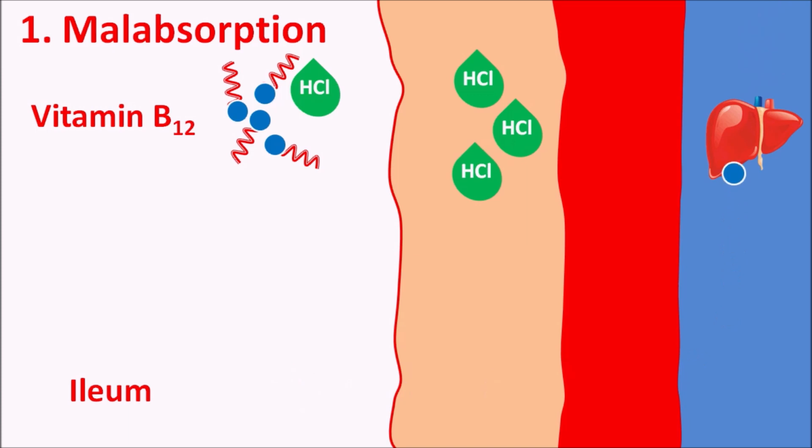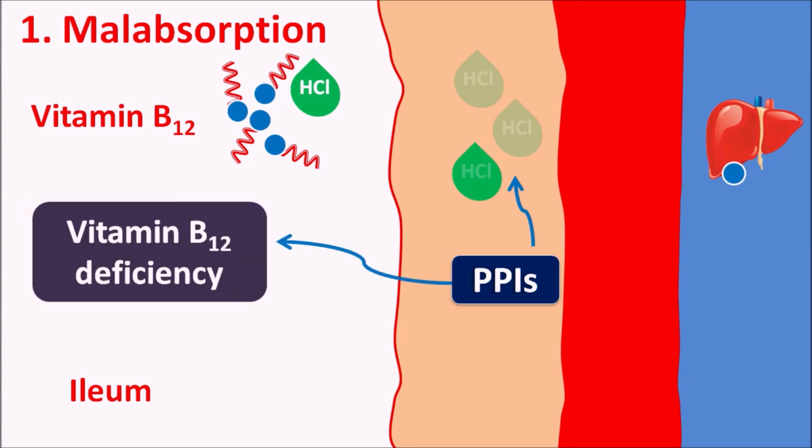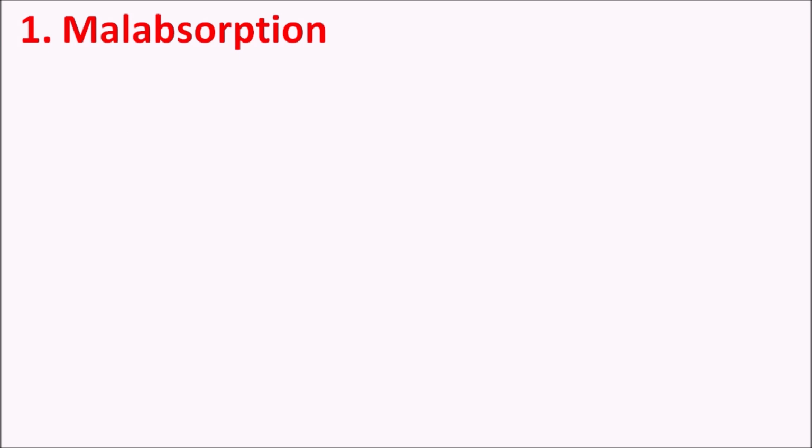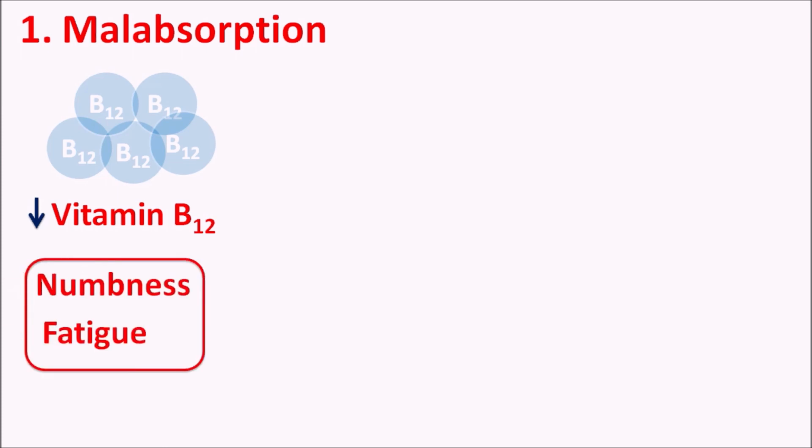In this way, for absorption of vitamin B12, gastric acid is required within the stomach. But now these proton pump inhibitors can inhibit gastric acid secretion. In the presence of decreased gastric acid levels, vitamin B12 cannot be absorbed properly. So PPIs can produce a malabsorption of vitamin B12, resulting in vitamin B12 deficiency, which results in various symptoms. Particularly, they can produce numbness and fatigue in the patients.